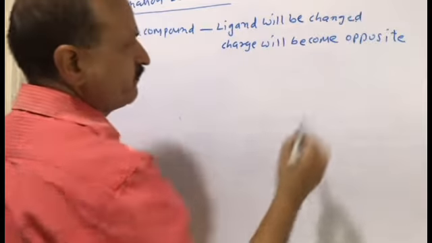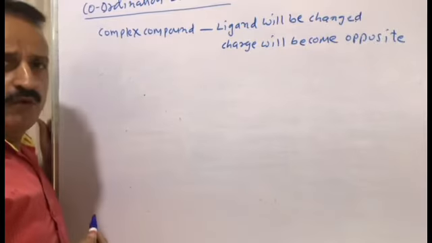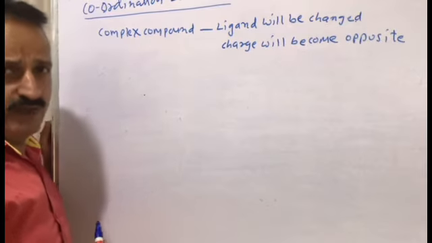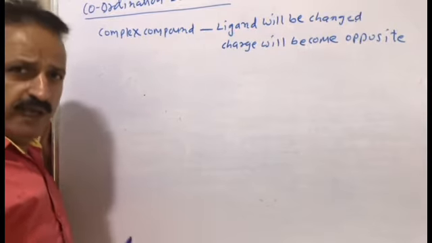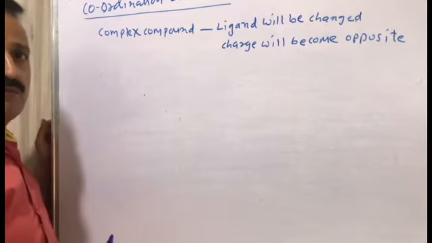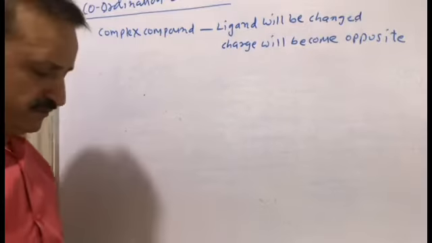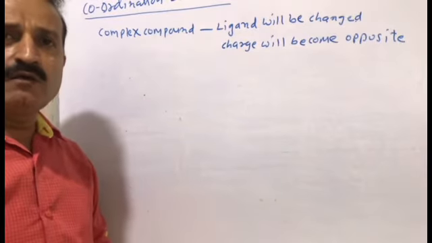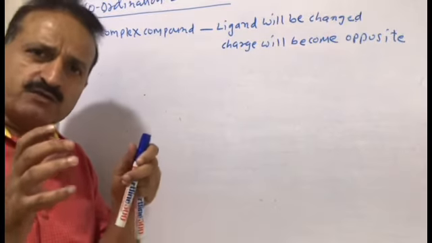This is the main idea of coordination isomerism. Ligand will be changed and charge will become opposite. That is to be called coordination isomerism.